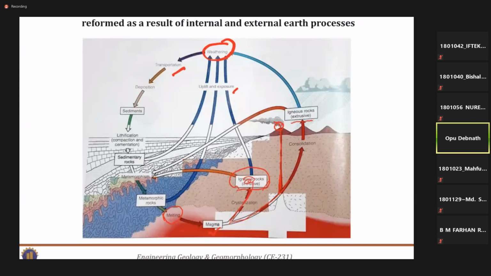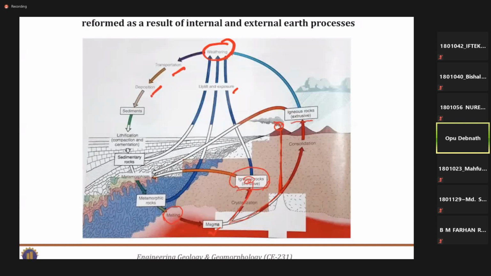That means due to the weathering process, these rocks can be fragmented into small pieces. That means erosion may occur due to the fragmentation or fracture of the rocks. These small portions may be transported and deposited.